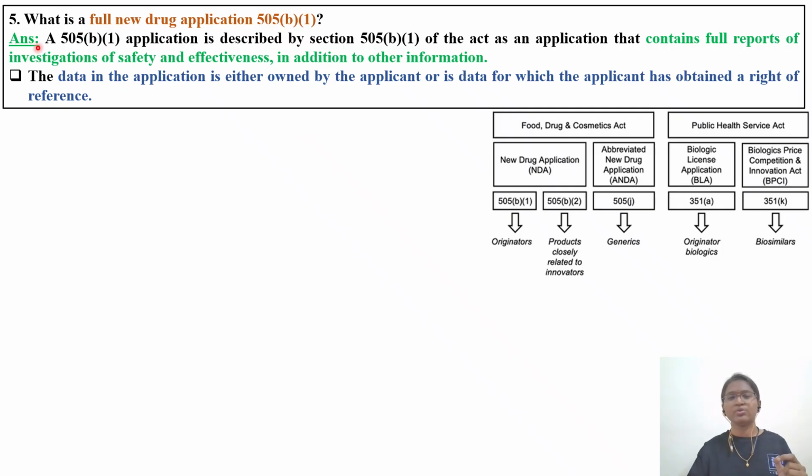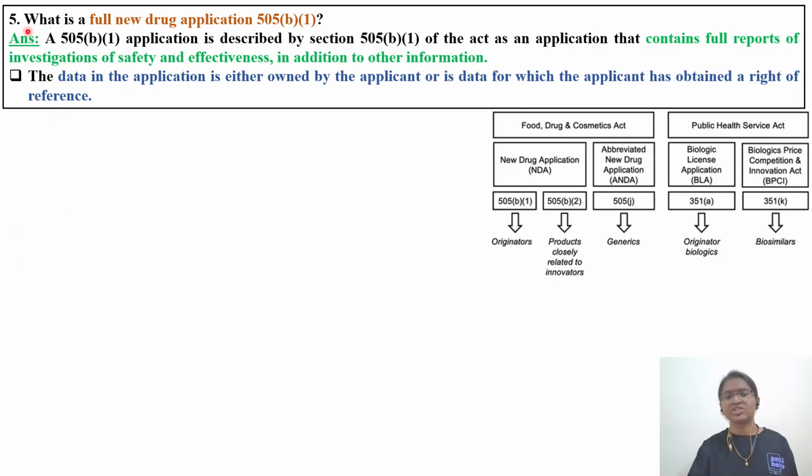So what is the full new drug application? That is 505(b)(1). So now we are discussing 505(b)(1). A 505(b)(1) application is described by section 505(b)(1) of the Act as an application that contains full reports of the investigation of the safety and effectiveness in addition to other information. So complete detailed information of safety as well as efficacy should be discussed under 505(b)(1). So this is a new molecule. So the entire battery of tests needs to be submitted to the FDA. Then only you will get the permission.